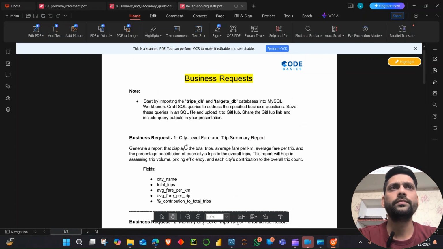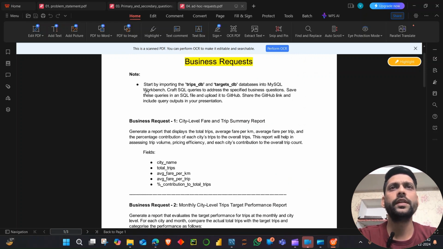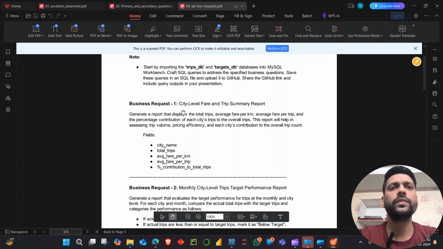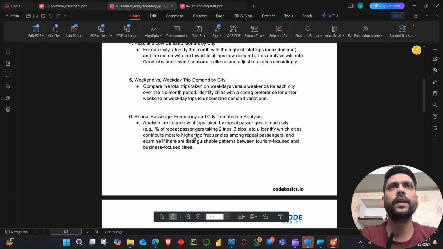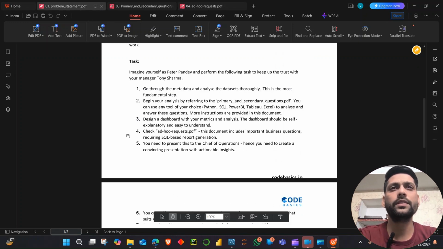It is mentioned that we should start by importing the trips database and target database into MySQL Workbench, craft SQL queries to address specific business queries, save these queries in a SQL file and upload it to GitHub. Share the GitHub link, including query output, in the presentation. These are the business questions we need to answer. Basically, these are similar to the primary and secondary analysis questions.